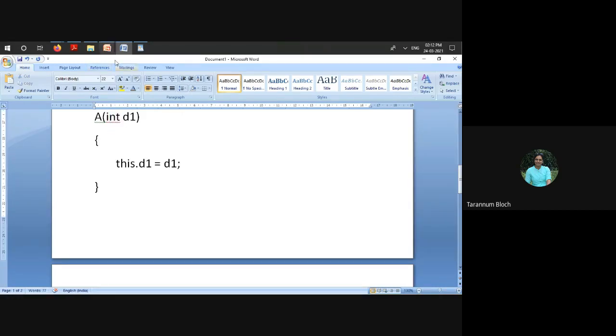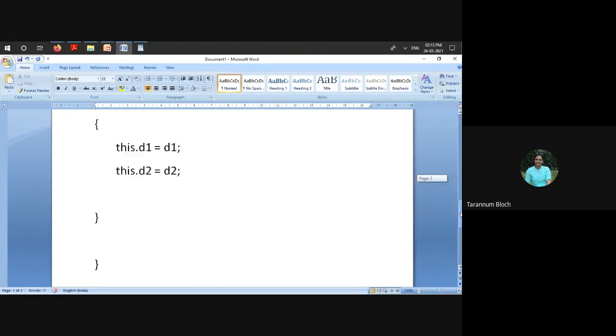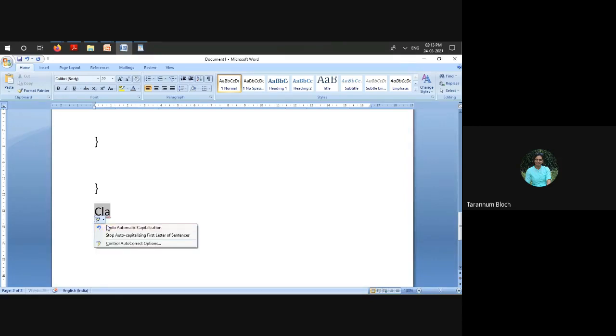Fine. So when we have such a situation and we say that we have class B which is inherited from class A, we write class B extends A, not implements, extends. What does it mean?